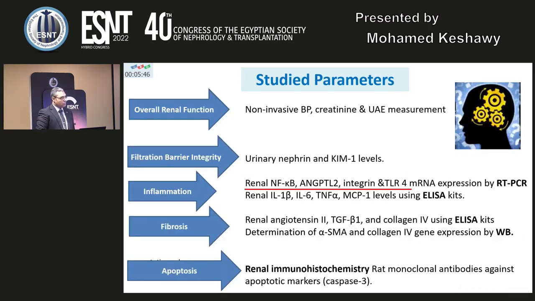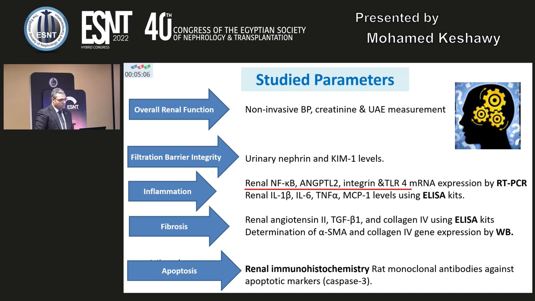And for the study parameters, we covered all aspects in the process of diabetic nephropathy. As an overall function of the kidney, we measure creatinine and urinary albumin excretion rate. For filtration barrier integrity, we measure urinary nephrin and KIM1 levels. And for inflammation, we tested the renal content of nuclear factor kappa B, angiotensin-like protein, integrin, and toll-like receptors, and of course all the downstream activation of nuclear factor kappa B involving interleukin-1, 6, TNF-alpha, and MCP-1.